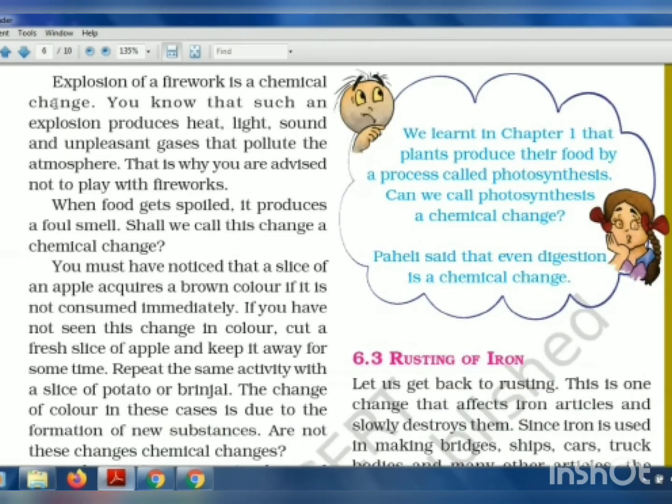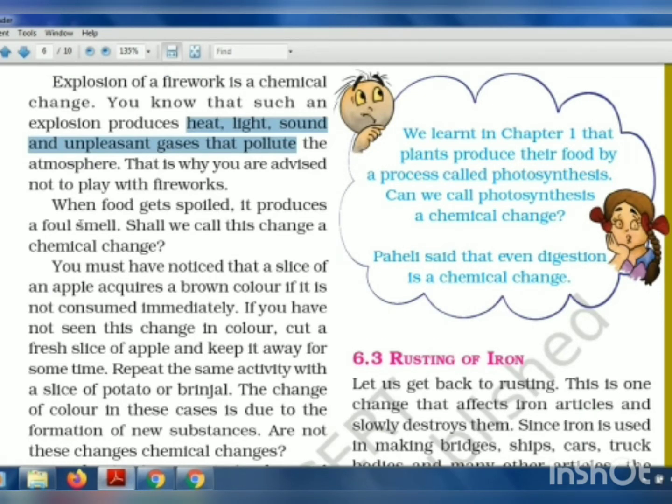Now, for example, explosion. Everybody has burned firecrackers. Yes, firecrackers only burst when the chemicals inside the firecracker react with each other. It produces heat, it produces light, it produces sound, and also some gases which pollute our environment.